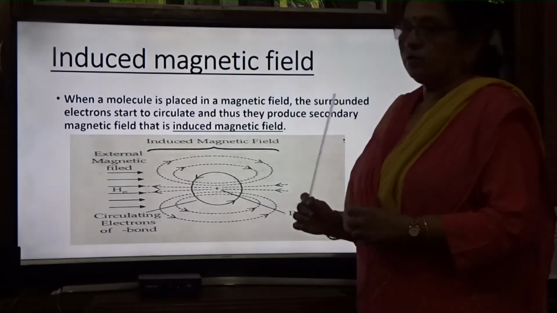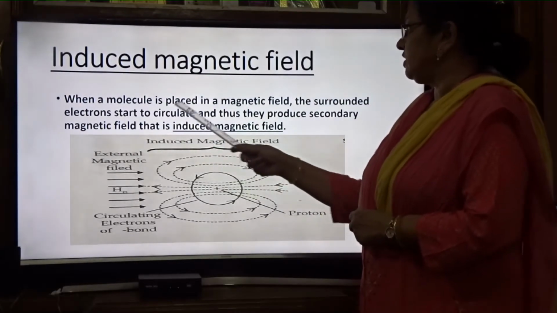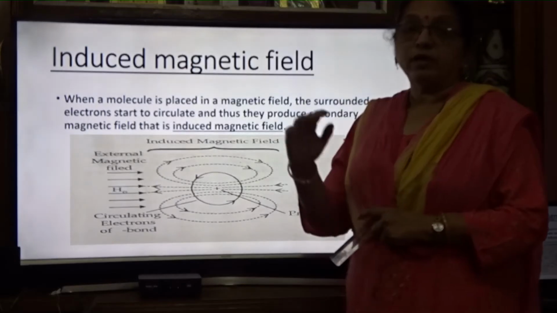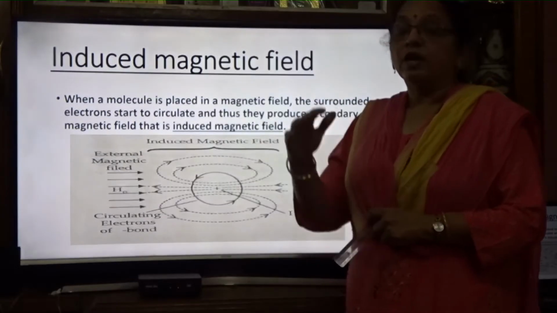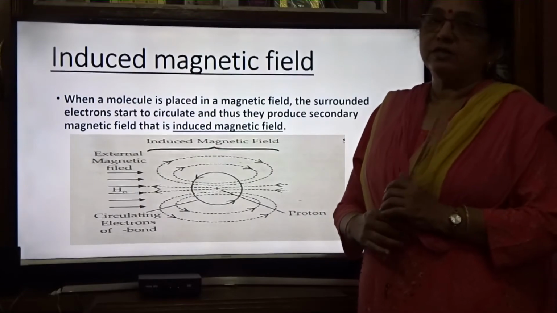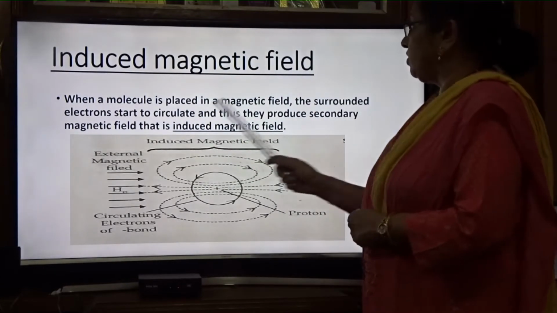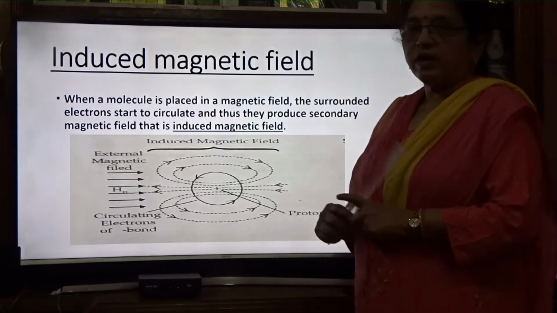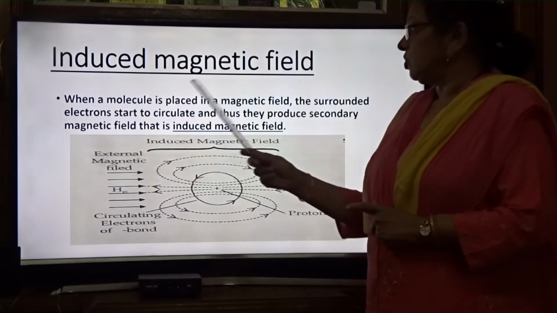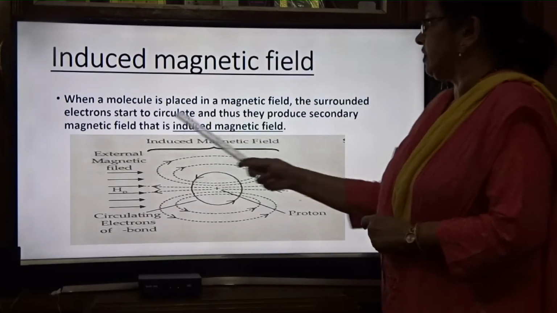First, going into details, we will see what is the induced magnetic field. When a molecule is placed in a magnetic field, you see how the sample is kept in the NMR spectrophotometer, with the magnetic field on both sides. When a molecule is placed in a magnetic field, the surrounding electrons start to circulate. You know the nucleus is there and around it the electrons are there. Due to this magnetic field, the electrons start to circulate and thus they produce a secondary magnetic field.